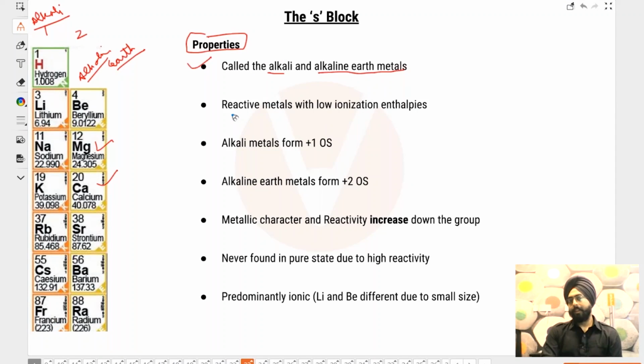Then you have the property that says these are reactive metals with low ionization enthalpies. People, can you tell me what is metallicity? How do you characterize metallic character? You've studied this in earlier classes as well. What is the property of metals that makes them metals? Yes, Abhiram, those are properties, of course.